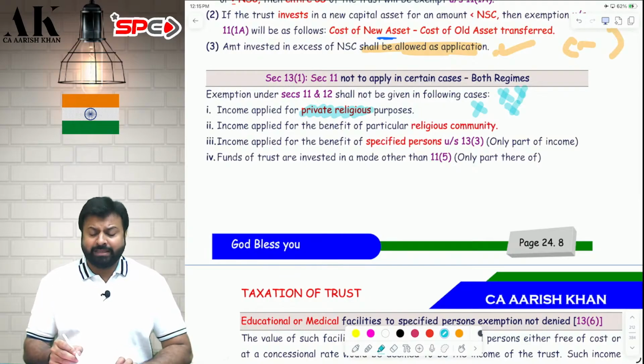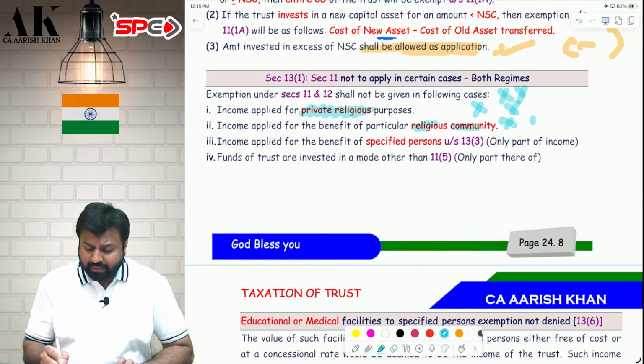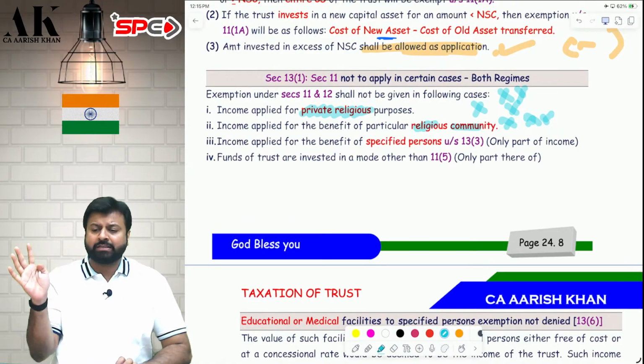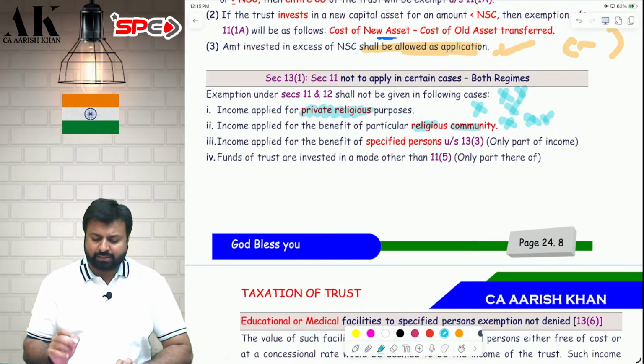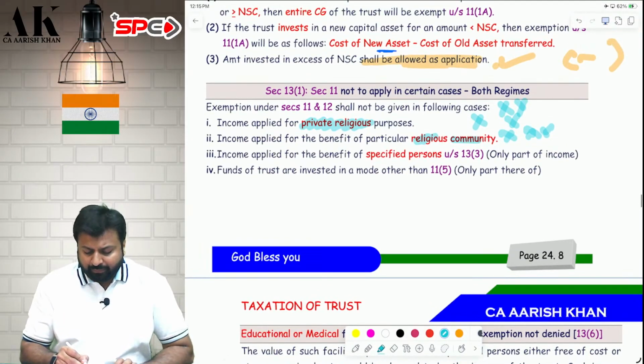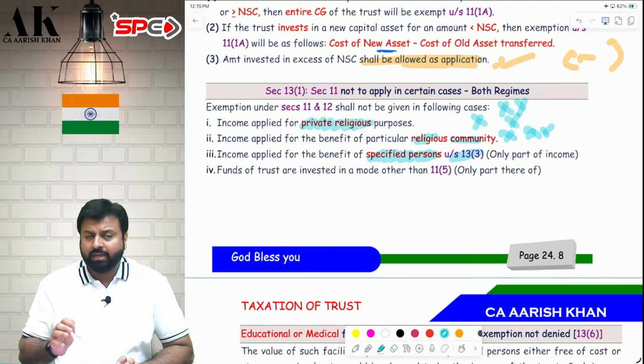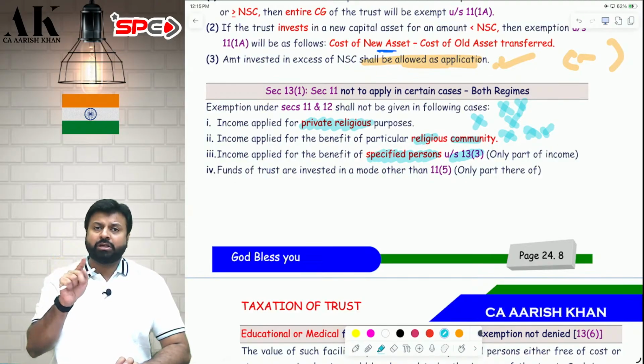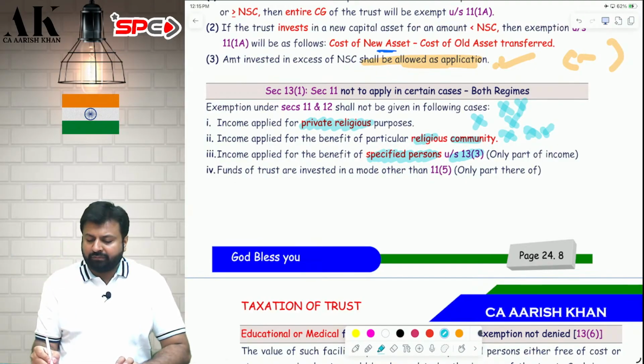Second, if you apply the income for any religious community, then also your registration will be cancelled, and your exemption under section 11 and 12 will also be cancelled. Now the third one is very important. If you apply the income of the trust for certain specified persons under section 13.3, then also your exemption will be gone. On that much amount, exemption will not be allowed to you.